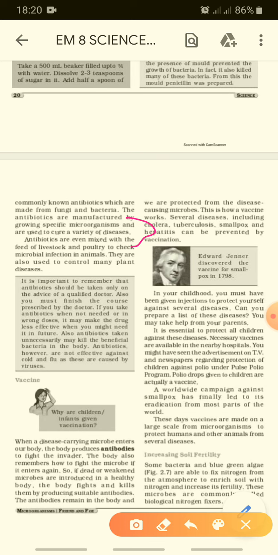They are mixed with the feed of livestock and poultry to check microbial infection in the animals. We all know that poultry is where the hens and roosters are grown. So even these microorganisms are used at these places, where livestock and poultry are kept, to check microbial infection in the animals. They are also used to control many plant diseases. Also they are useful in the nursery.